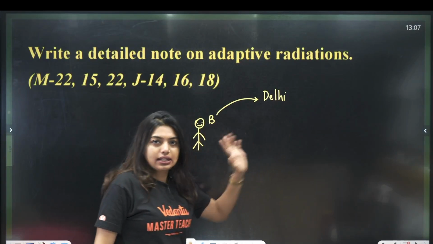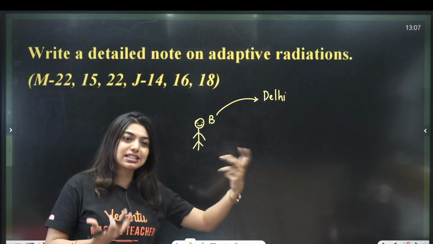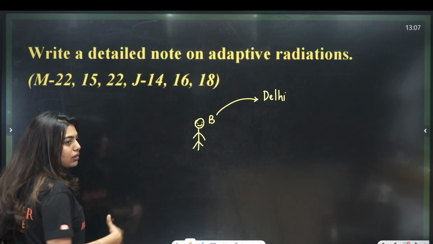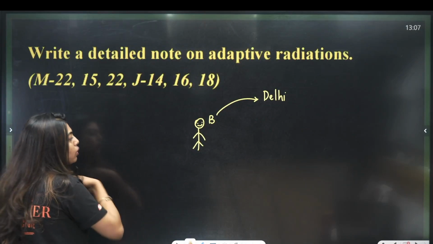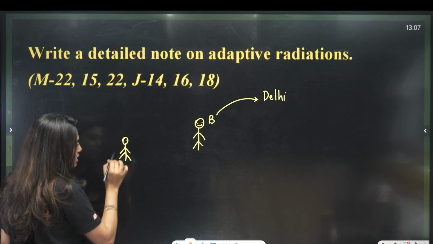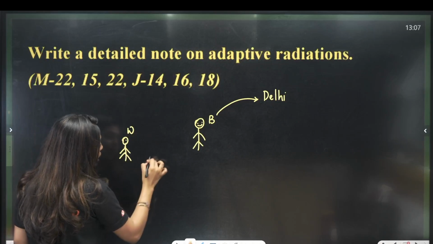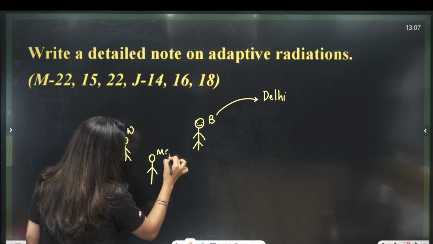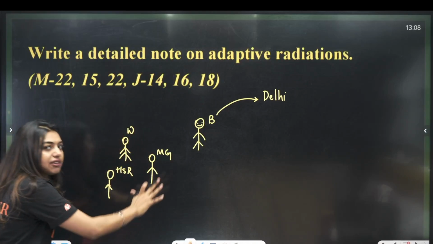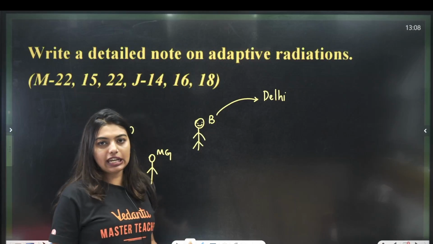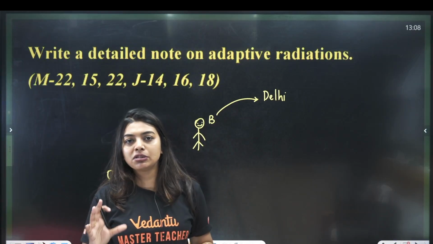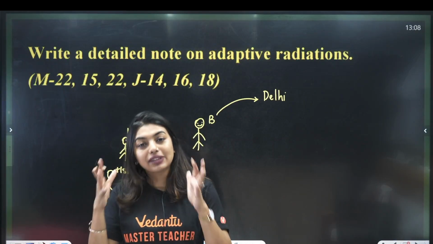So, this is adaptive. That means he has gone to a different place, he started adapting to that situation and he has come back. Now, there is another set of people, let's say in Bangalore, students, because I know more places in Bangalore. So, in Bangalore, there is Mintu and her friends. One Mintu's friend is staying in Whitefield, one in MG Road, one in HSR. Now, all of these people will have different adaptation, because one person will be in a very elite place. Like one will be doing shopping for 200, one will be doing for 2000. So, they will do adaptive. That is called adaptive radiation.